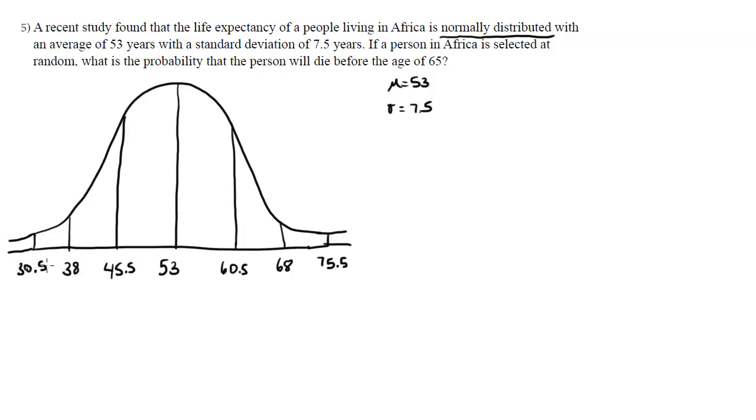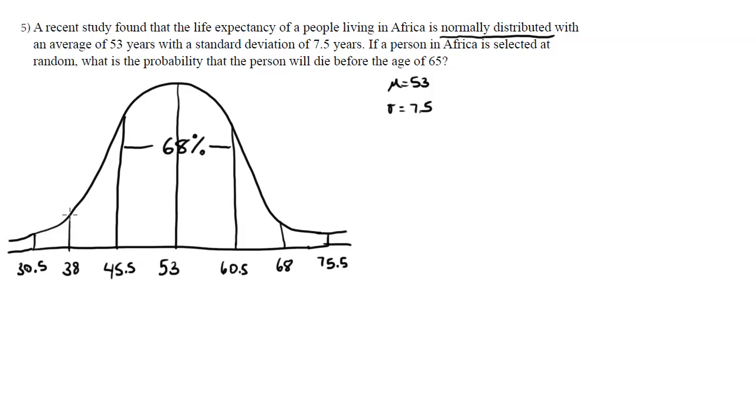Right, so if we were asked for the probability that a person will die before or after one of these values, that would work very well for us, because in this normal distribution, we know that 68% of the values are 1 standard deviation away. So 68% of the values are in here.